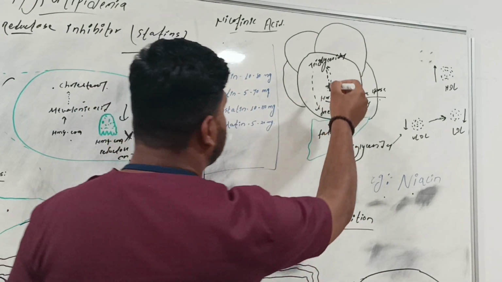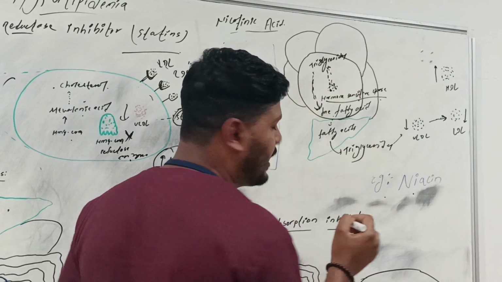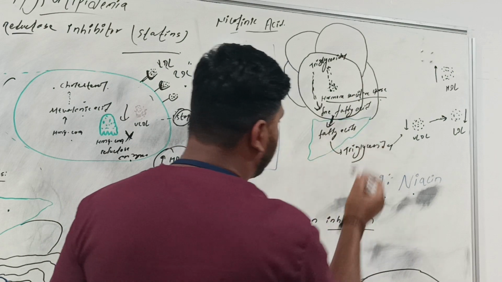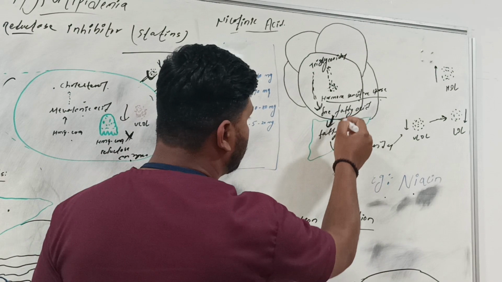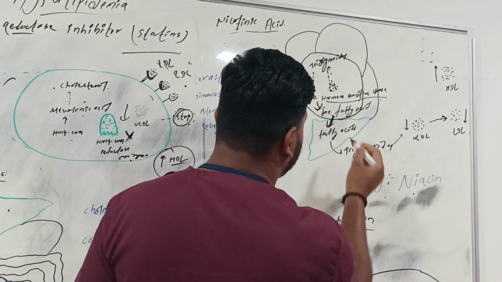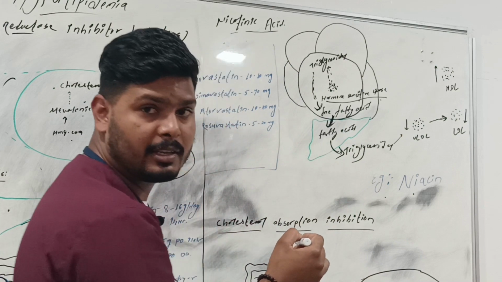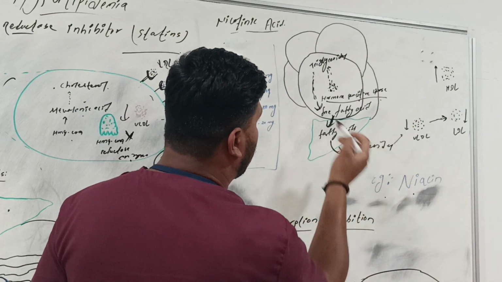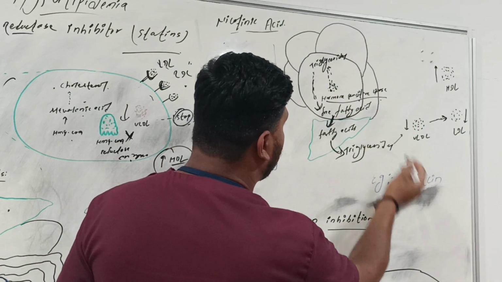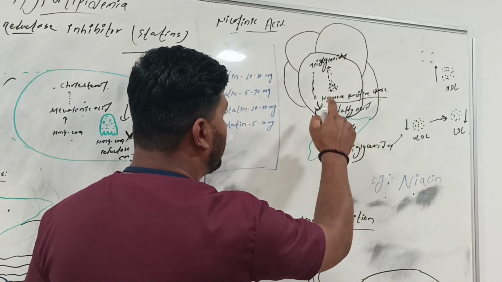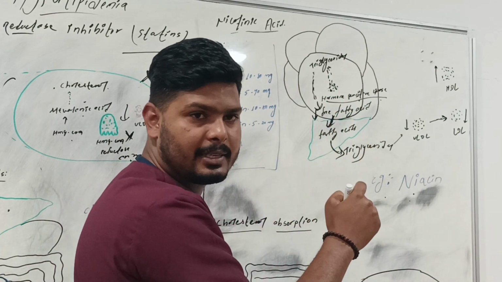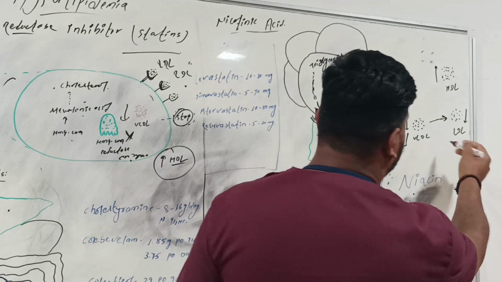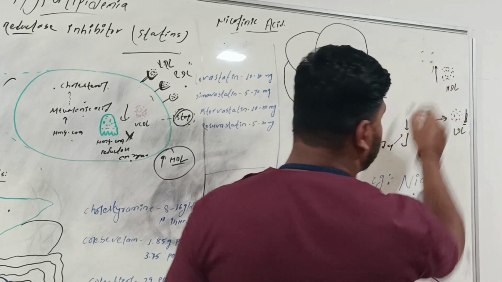triglycerides, and the triglycerides will release free fatty acid in the adipose tissue, and this free fatty acid will be taken up by the liver, and the liver will make triglycerides from it. Niacin will attach here and decrease the free fatty acid level, and with this it will decrease the VLDL, and with VLDL it will reduce the LDL also, and it will increase the HDL level.